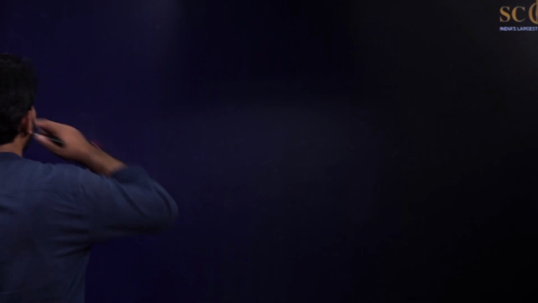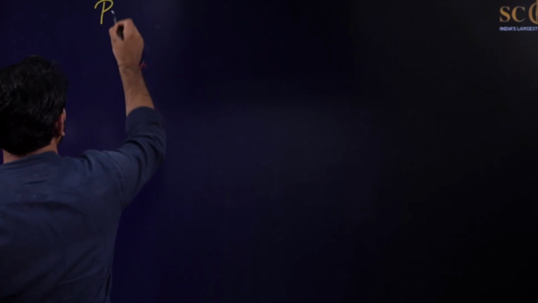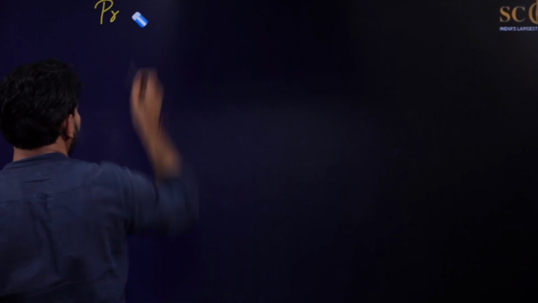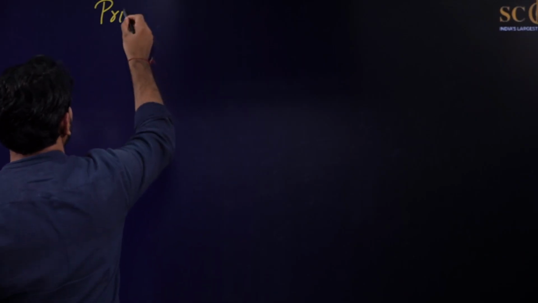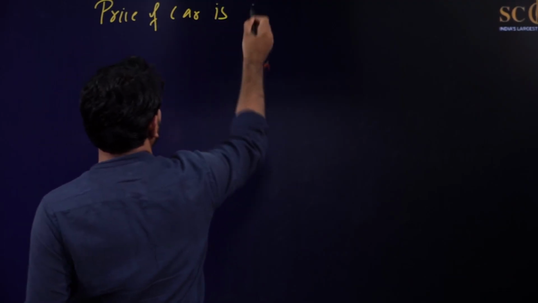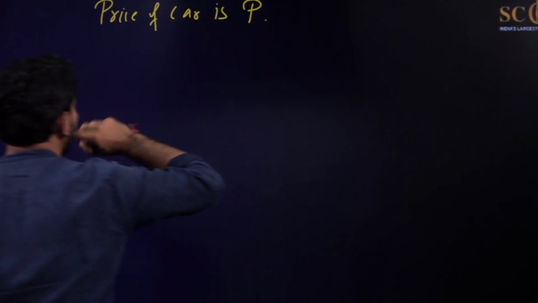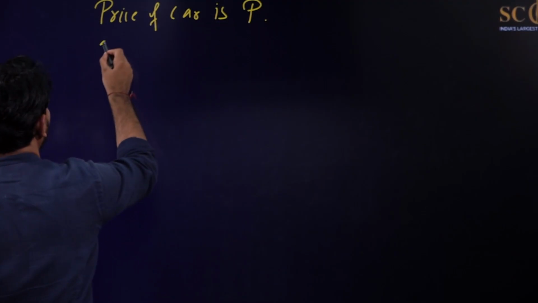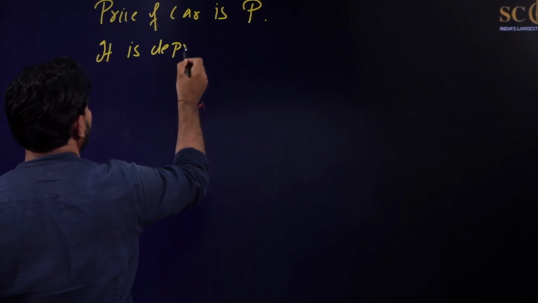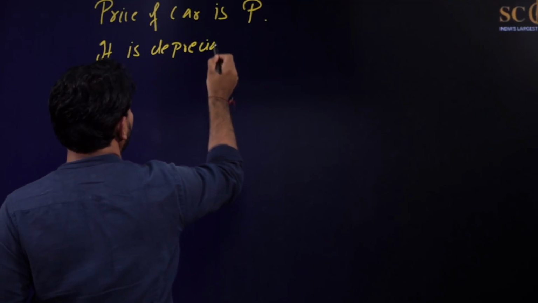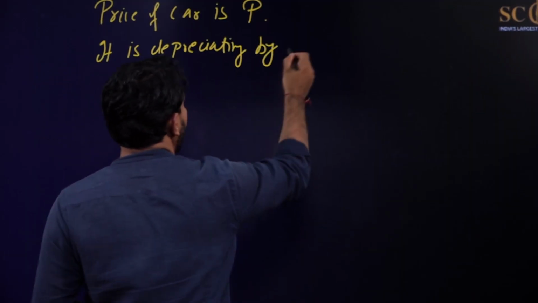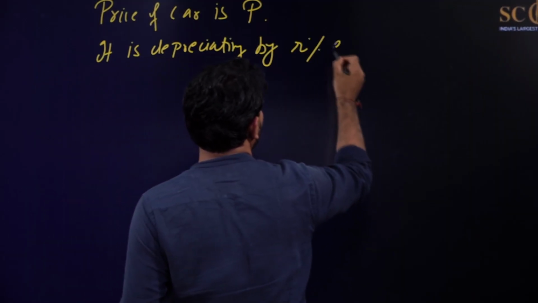Suppose you are given that the price of the car is P, and it is depreciating by R% every year.